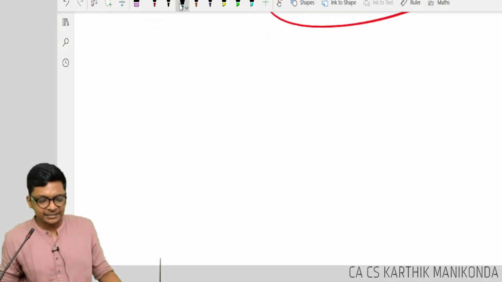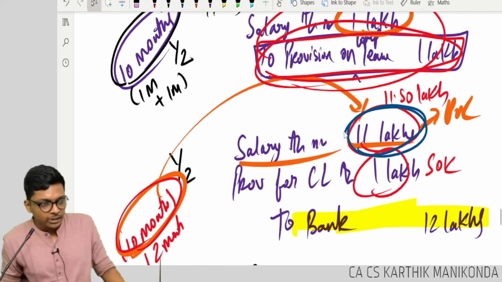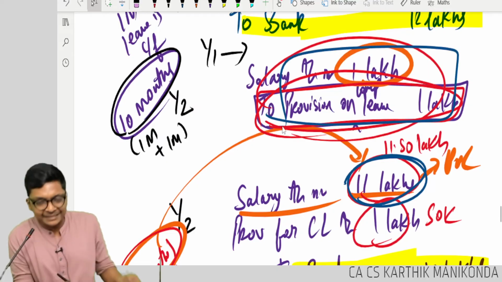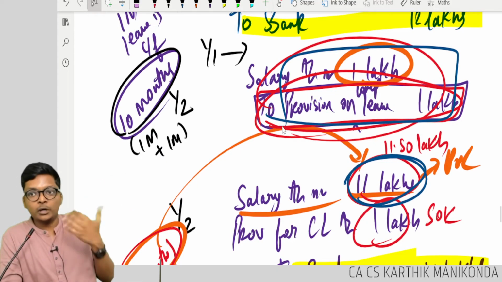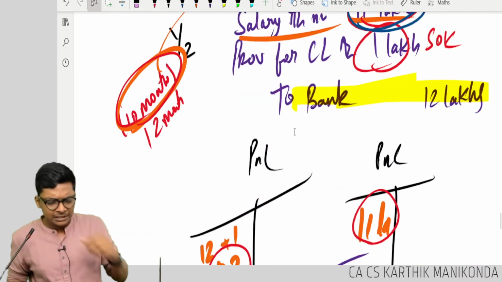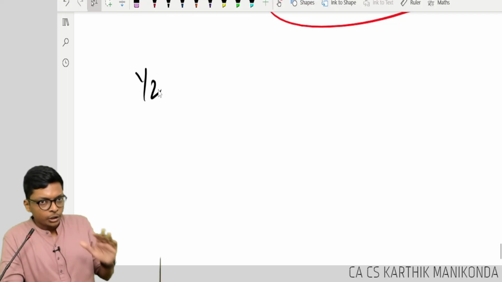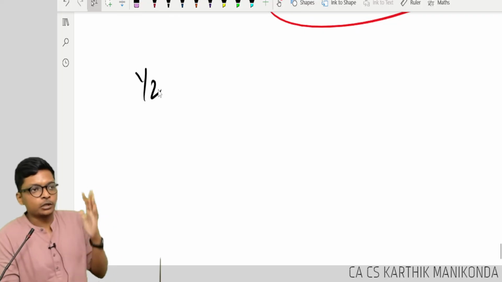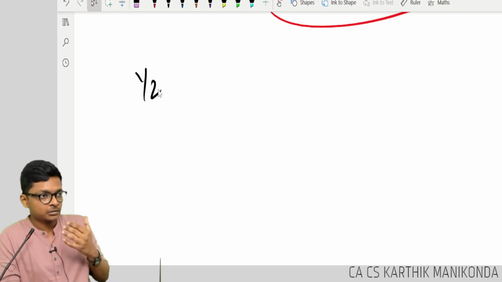What if salary increases? Second year, this 11 lakhs will change, but this provision will still remain the same. That is previous year account. Are you getting it? His doubt is, what if salary changes? Let's take that scenario. Okay. Year 2, you tell Vignesh, what is the salary for year 2? But monthly salary. Vignesh, who is Vignesh?